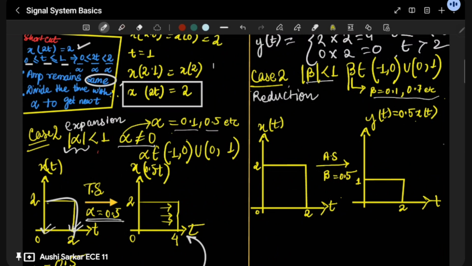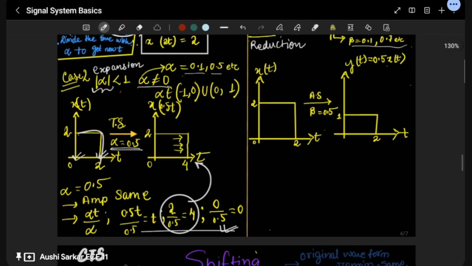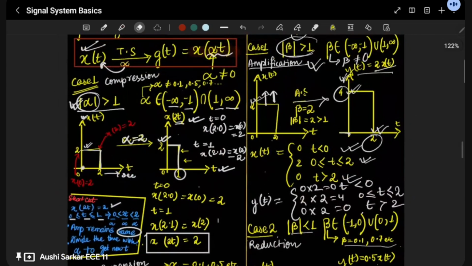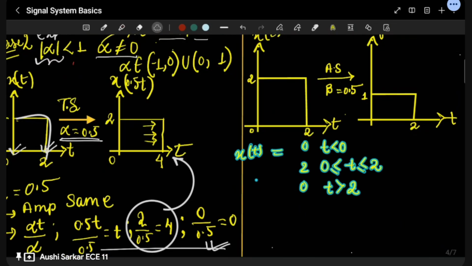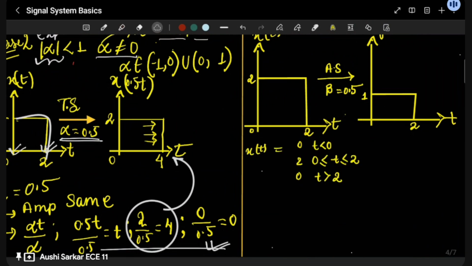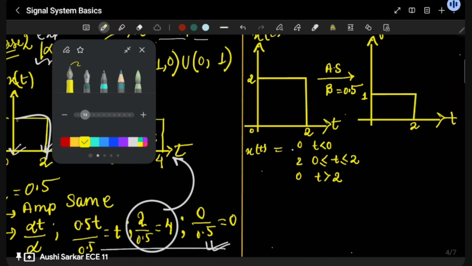So this time we are doing the same thing. Here we are taking x(t). Let me write this directly. This x(t) is going to be the same, because I have used the same signal as the initial signal. So when I'm going to calculate y(t),